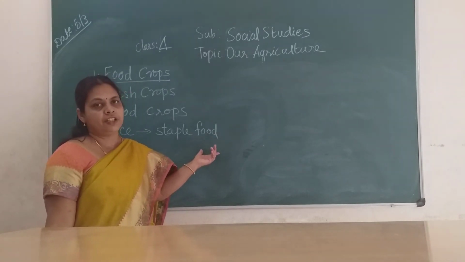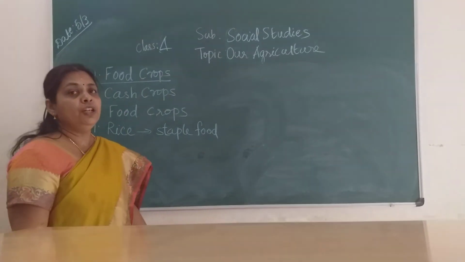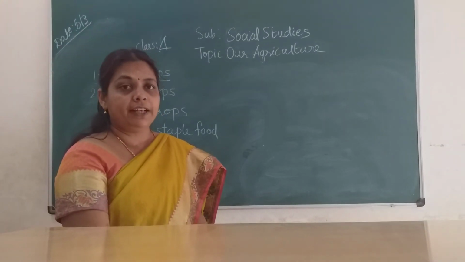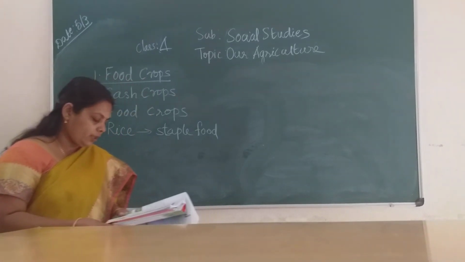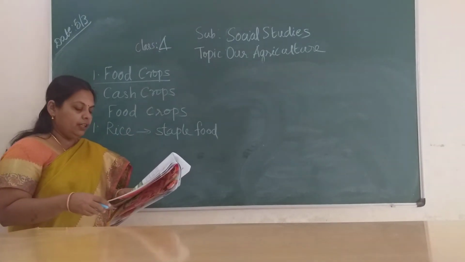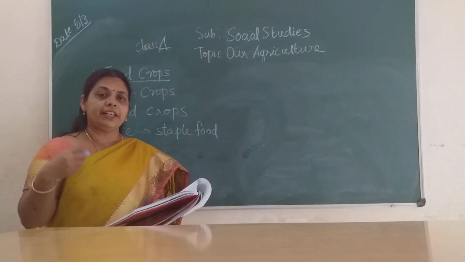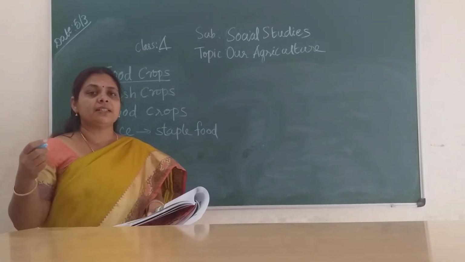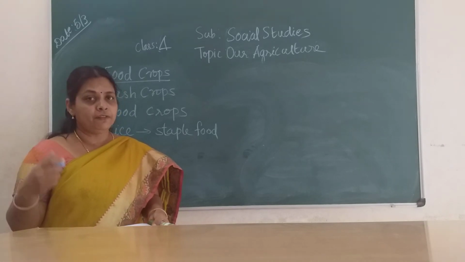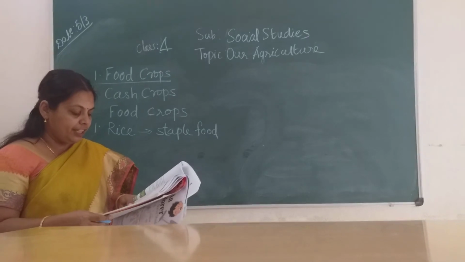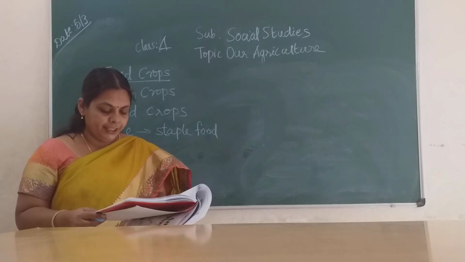It provides us with energy and nutrition, children. We are going to see one by one what is required for the growth of rice. These food crops are the crops which we use for our consumption. Consumption means we are eating rice, pulses, chickpeas, gram, so many things. They all come under food crops. Rice, wheat, maize, millets and pulses are the main food crops of India, children.